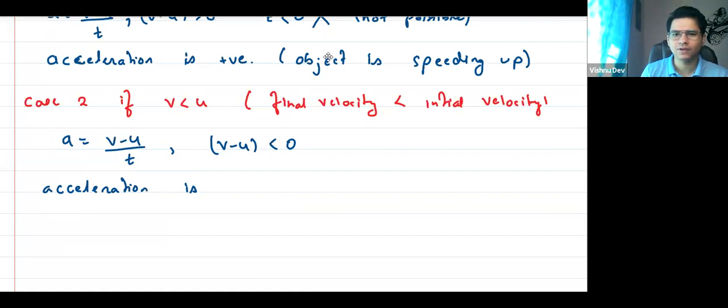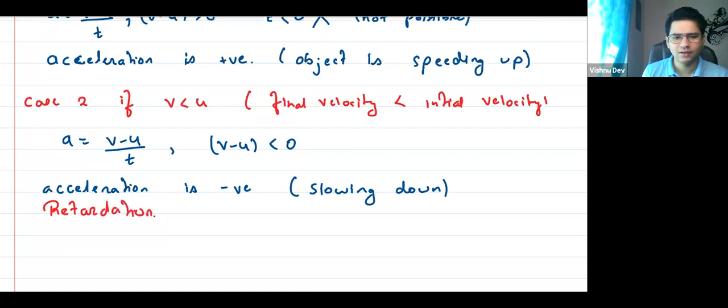Right? And what is the meaning of negative acceleration? Yes, it is slowing down. Slowing down. है ना? Right? And this is also called as retardation. Retardation. ठीक है? समझो एक चीज को. If acceleration is negative, it means retardation.